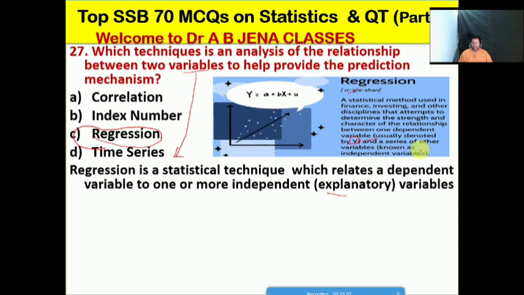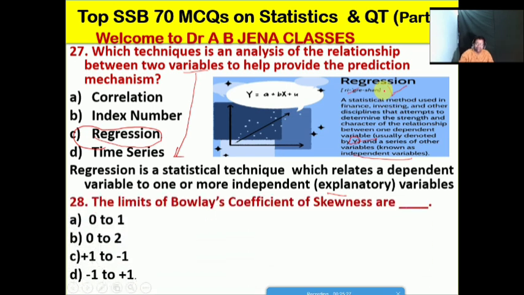It is another one of the powerful statistical techniques, used in finance, investing and other disciplines.